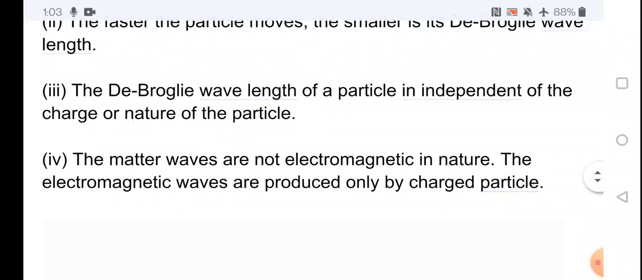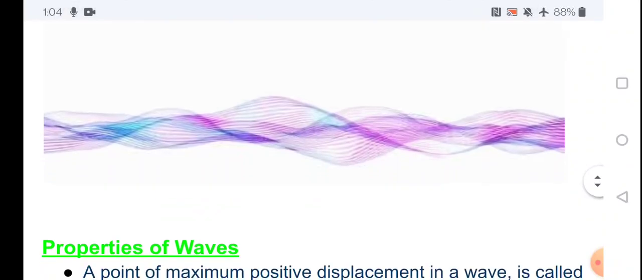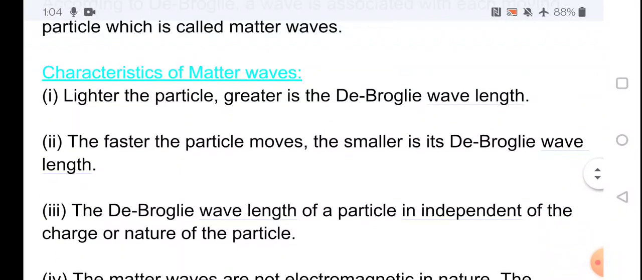The matter waves are not electromagnetic in nature. The electromagnetic waves are produced only by charged particles. In the last point, we said that the de Broglie wavelength does not depend on the charge of the particle, so it is not an electromagnetic wave. These are some of the characteristics of the matter wave.